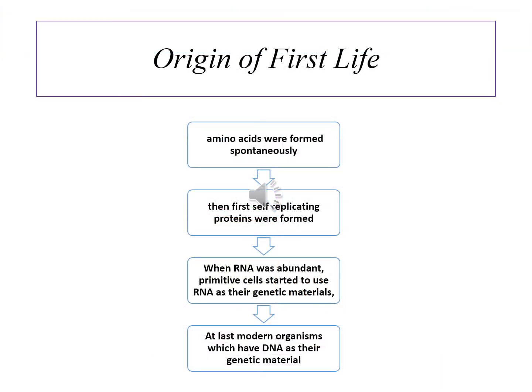Origin of life. According to recent studies, the origin of life is pretty much clear. Here is a hypothesis about the origin of life. First, amino acids originated on primitive earth spontaneously from some basic chemicals. Then the first replicating proteins were formed. When RNA was abundant, primitive cells started to use RNA as the genetic material, encapsulated by a phospholipid bilayer. Today, modern organisms use DNA as their genetic material. DNA is more stable than RNA.